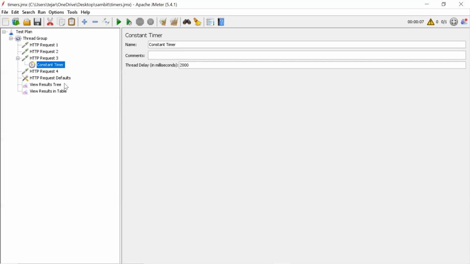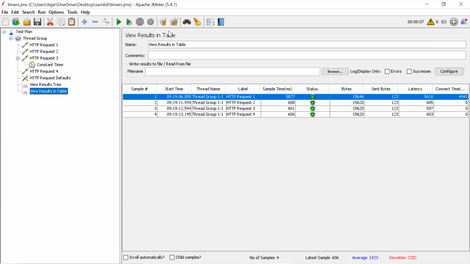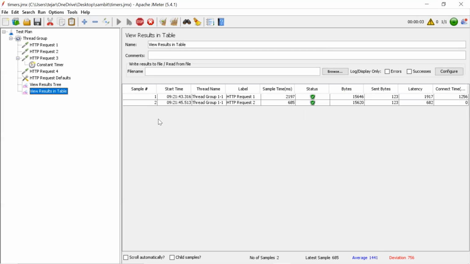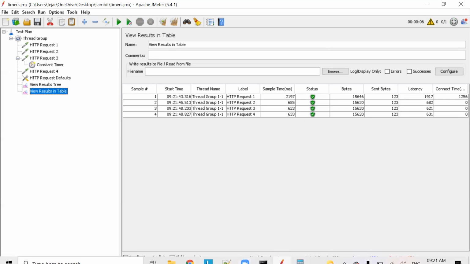Now let's see where the delay will be. Could you guess where the delay is, between 2 and 3 or 3 and 4? The delay between 2 and 3, because the timer will execute first, before request 3. That's why the delay will come. Okay, and let's calculate again.